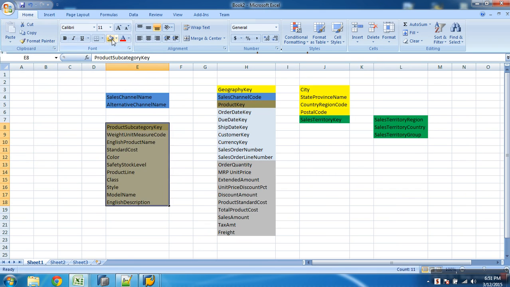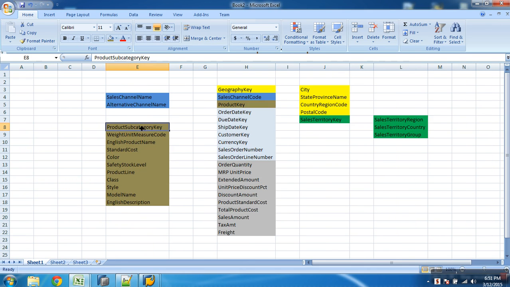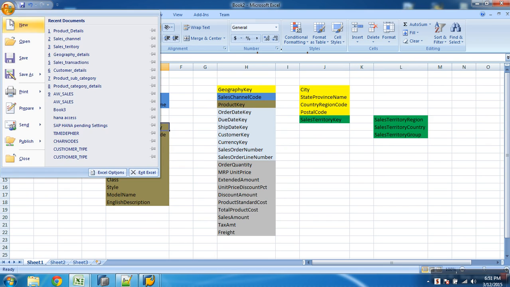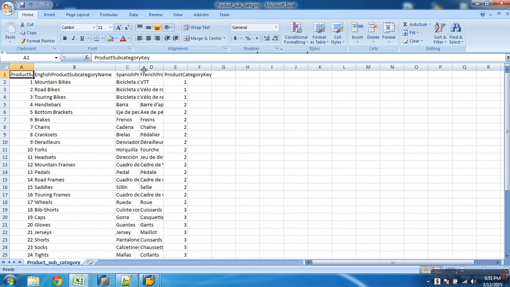These all are of product. Done. Now from this product subcategory, do I expand to what? I get to know the category names, right? But this gives me the product subcategory key. So from there I need to jump to another file which gives me the category names. What is the product subcategory? It gives me English subcategory name, Spanish.